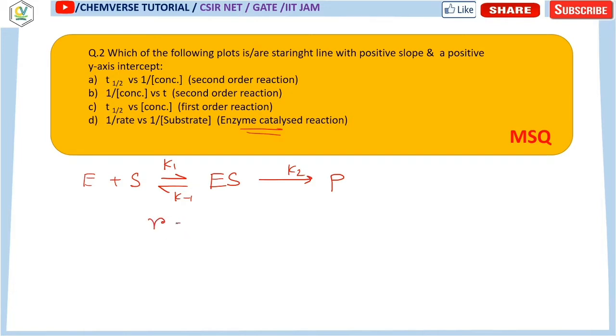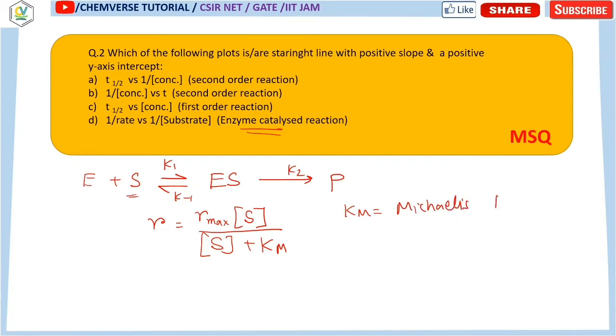You can say that the rate of the reaction is nothing but R max, which is the maximum rate, into the concentration of the substrate, divided by the concentration of the substrate plus Km. This Km is basically the Michaelis Menten constant, and the expression for the Michaelis Menten constant is (K2 plus K inverse) by K1.